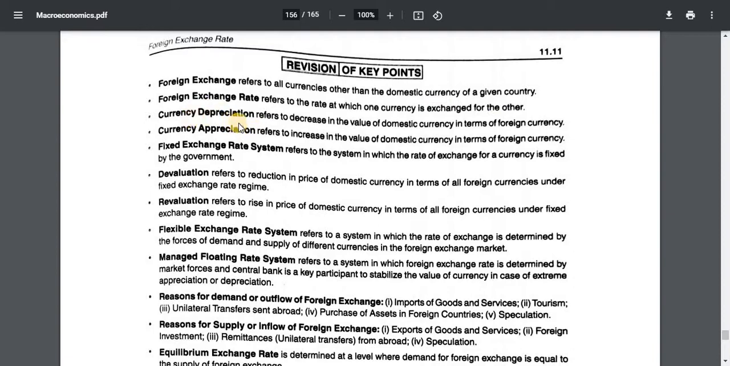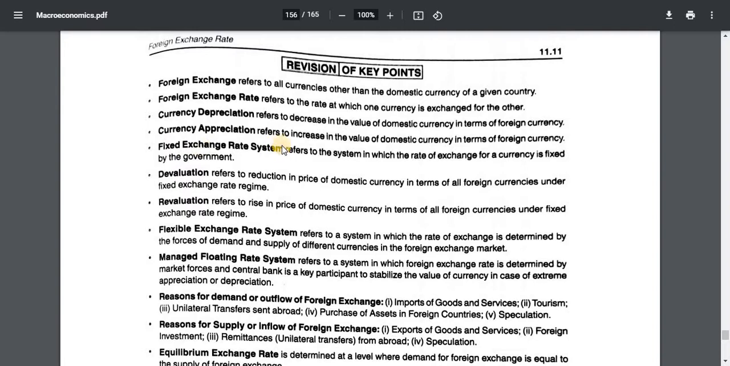Currency depreciation refers to decrease in the value of domestic currency in terms of foreign currency. Now currency appreciation. Currency appreciation refers to increase in the value of domestic currency in terms of foreign currency.